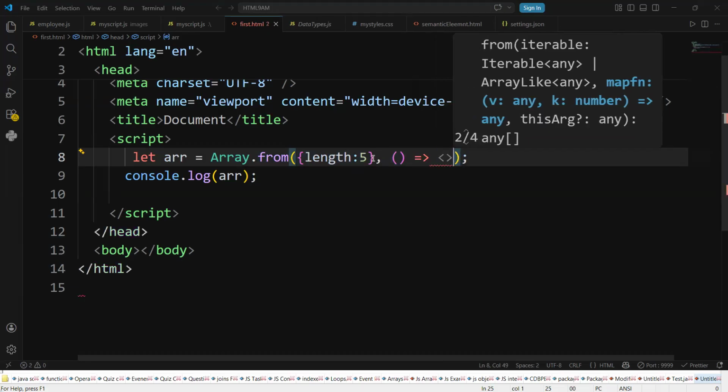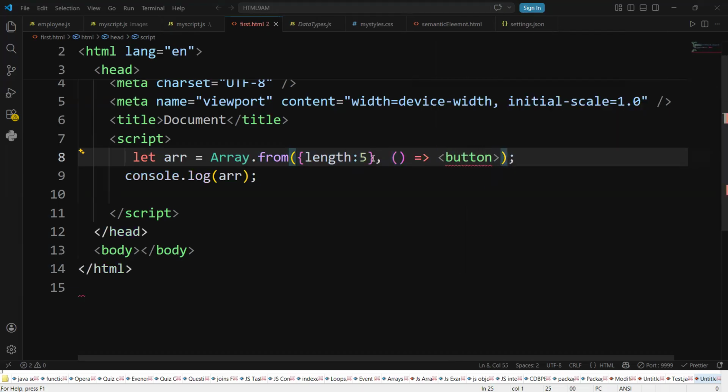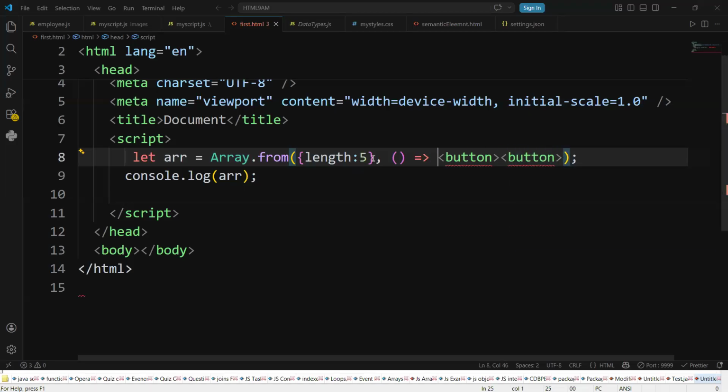Logic. What logic I want, you can write the button logic. Assume that I want to write button logic. You write the logic, you put in the concept here, in braces, and you can put in the code like this. Or you can put in the backticks.